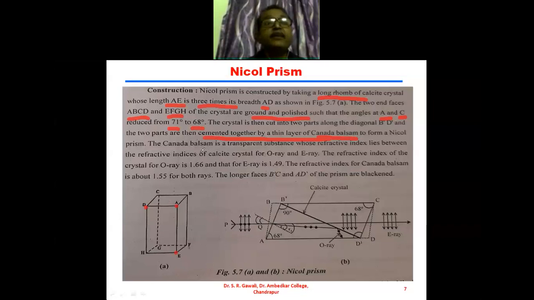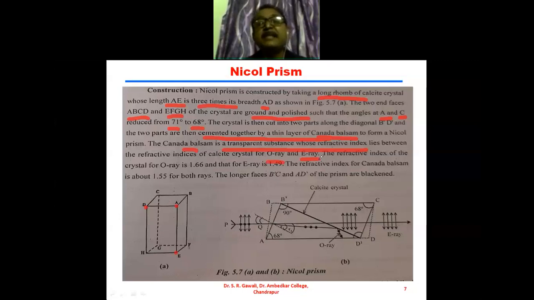Canada balsam is a transparent substance whose refractive index lies between the refractive indices of the crystal for O ray and E ray. What is the Canada balsam?